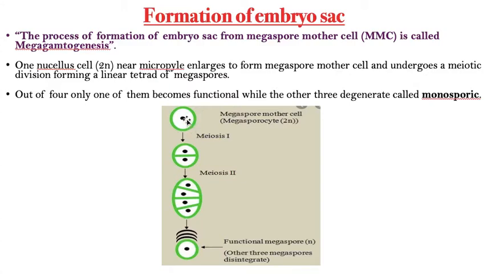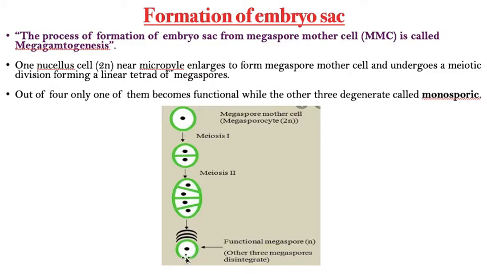Hope you understand. By meiosis, four cells are formed, but only one cell forms the embryo sac. Sir, what about the remaining three cells? These three cells, did you notice? Can you see these three lines? That means these three lines indicate the remaining three cells are getting degenerated. They do not participate in the formation of the embryo sac. The remaining three cells are degenerated, and only one haploid cell forms an embryo sac.